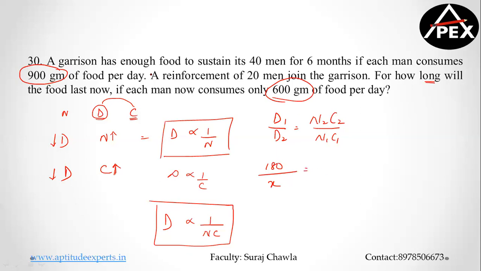Now N2, number of people in the second case, is how many? 60. They are eating how much food? 600 grams of food per day. Clear? In the first case, number of people eating are 40 and they are eating 900 grams. This is how you are going to solve the answer. We call this time and work. The first method that I solved was from time and work. You can look at any model that you want to and you can apply. Do not worry about it.